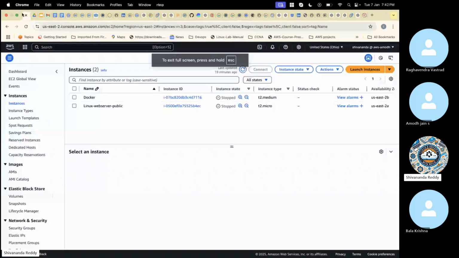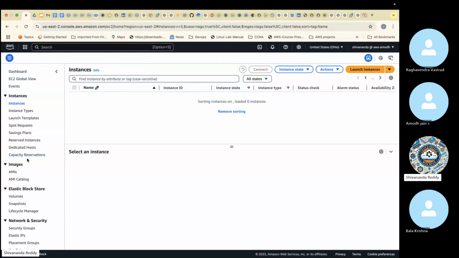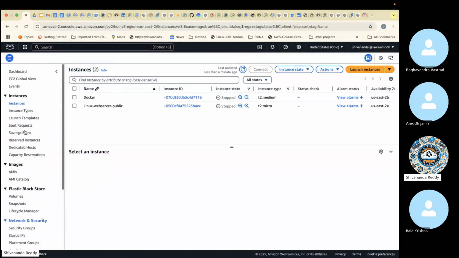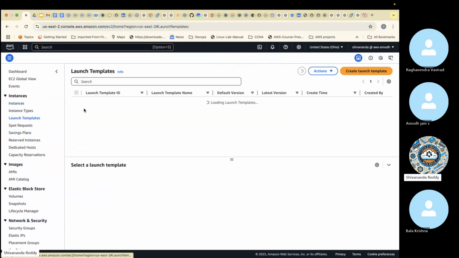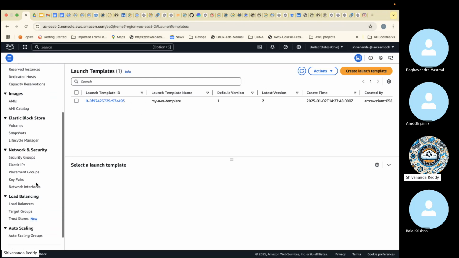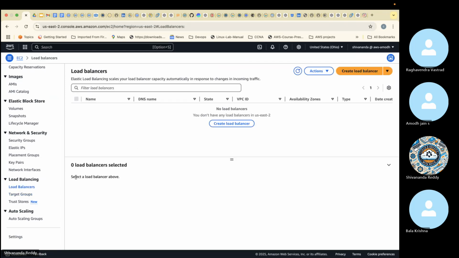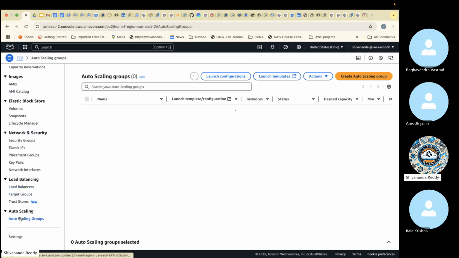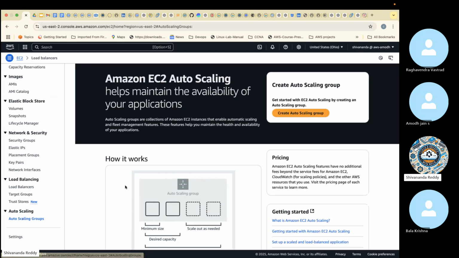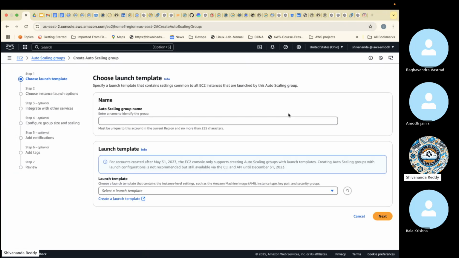Let me do the practical for this so that you guys will understand in a better way. On the left side, first we need to create... we already created a launch template, right? Last class we created it, that launch template is there. We can make use of this launch template to work with. Let me come to the load balancers. Before the load balancer, we need to go for auto scaling. Let me create an auto scaling group. Click on create auto scaling group.